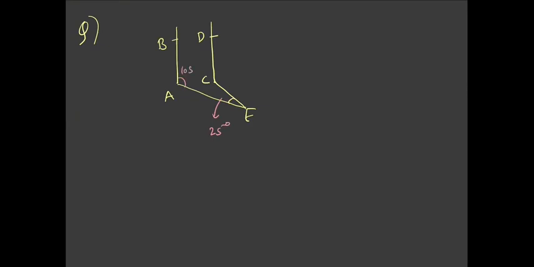Everyone, note down this question in your notebook. This angle is 25 degrees and this angle is 105 degrees. I need to find the value of X, and it is given that AB is parallel to CD. Just try this problem for a couple of minutes, and if you get the answer, let me know in the chat.